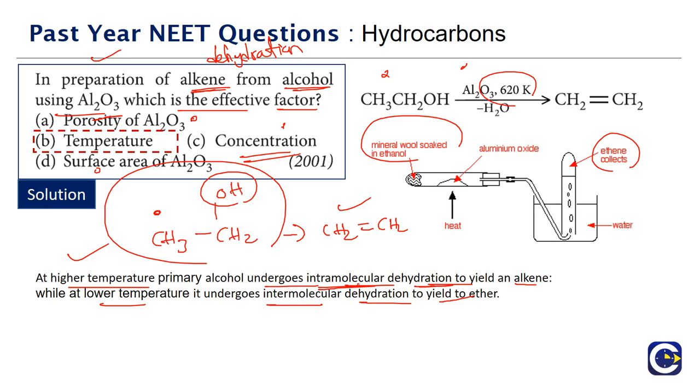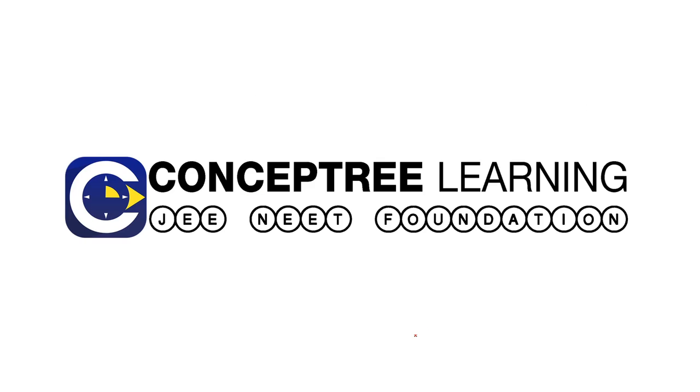While generally for most chemical reactions, concentration is a factor, and the surface area in case of catalytic reactions is also a factor, here the more effective factor that we have to consider is the temperature, because at the high temperature that we maintain, around 620 Kelvin, we have the intramolecular dehydration. Means within the molecule the dehydration happens. H2O will be lost from the same molecule. So that will give us the alkene. But at low temperature we will see the intermolecular dehydration happens, that will yield us ethers and not the alkenes. So the option that we will choose for this is option B, which is about the temperature part. So this is about the part 5 video, and we will see in the next part.